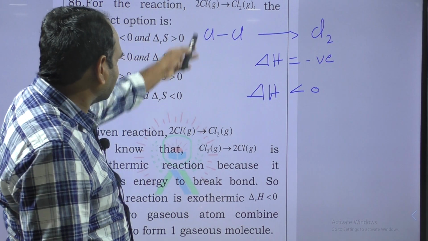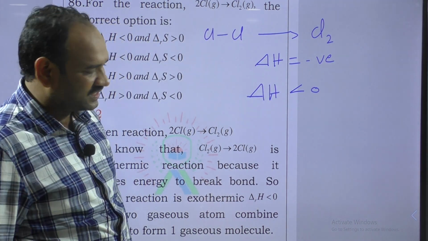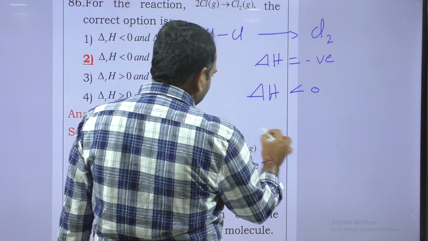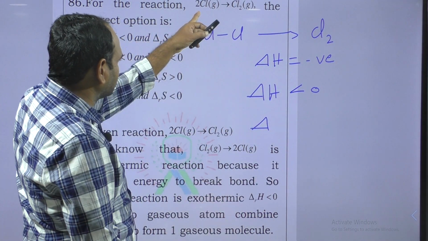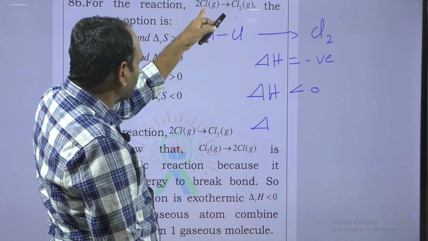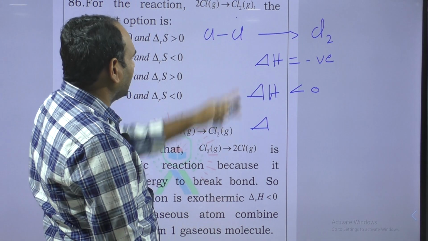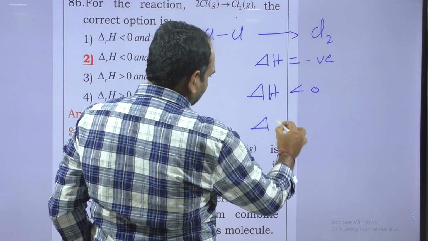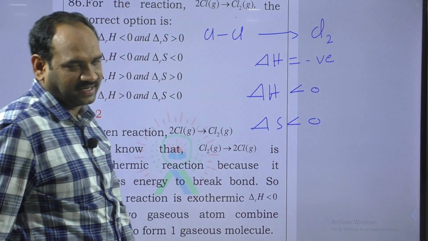In the same way, the number of molecules decreases, so the entropy also decreases. Here there are 2 atoms, and here there is 1 molecule. The number of gas molecules decreases, that's why delta S value is also less than 0.